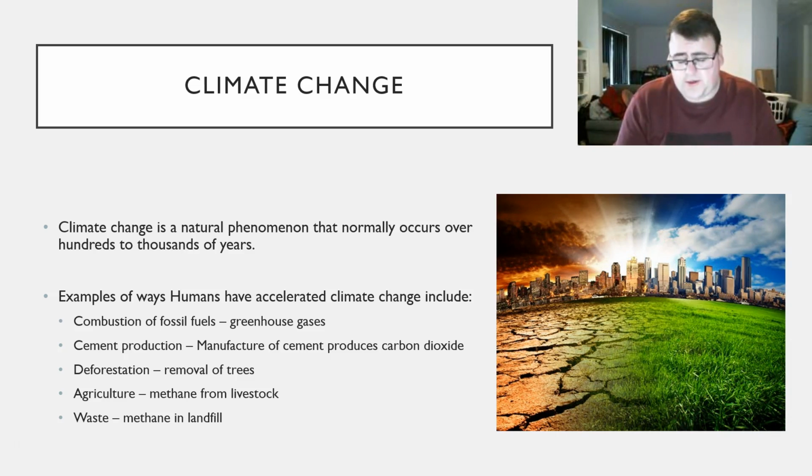Agriculture, so animals like cows and sheep produce a large amount of methane. Methane is another greenhouse gas, helps and accelerates that climate change. And waste as well. We're throwing away lots of waste into landfills and dumps, and when it's there, it anaerobically respires, which creates methane in landfills, and again, methane is a greenhouse gas. So just 5 possible ways that humans have been increasing the rate of climate change.